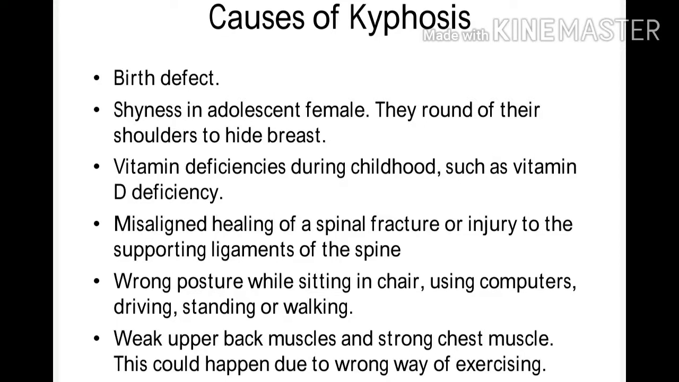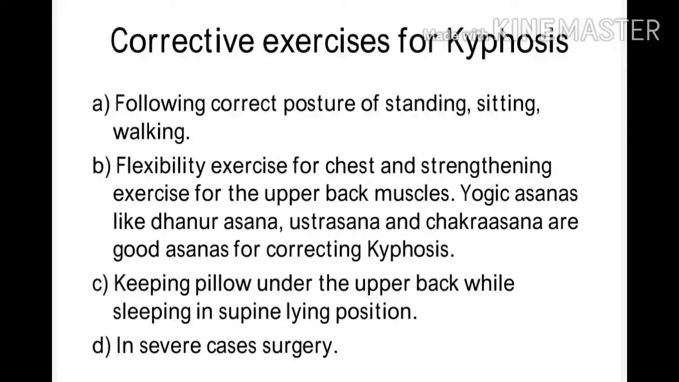So here comes the importance of posture. And weak upper back muscles and strong chest muscles. This could happen due to the wrong way of exercising. So here comes the importance of right exercising, or learning to exercise in a correct form. Now coming to the corrective exercises for getting rid of kyphosis or round shoulder.